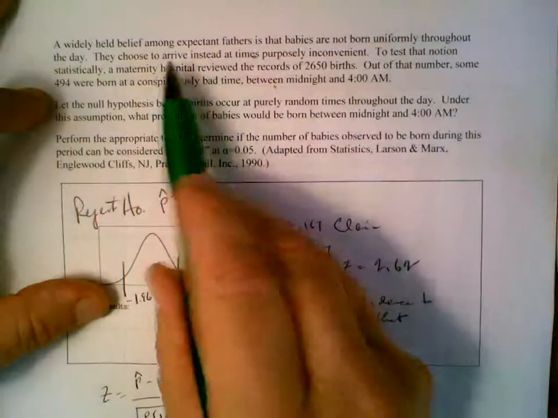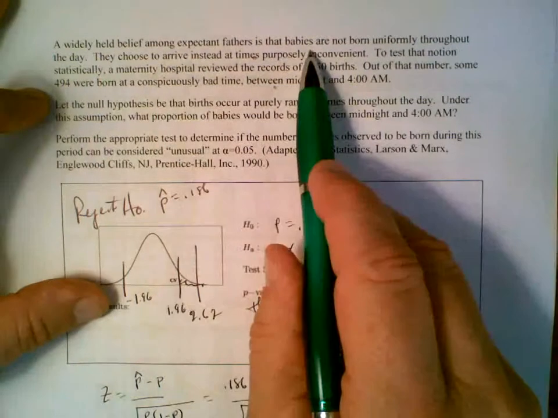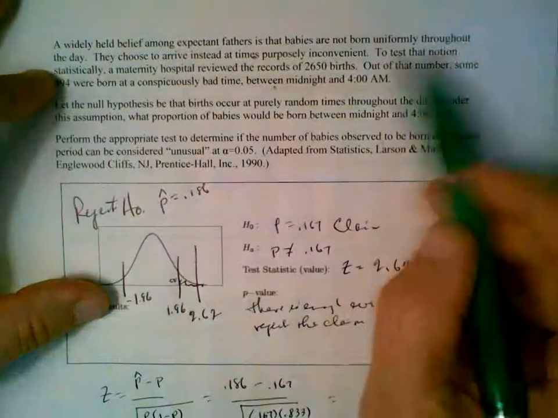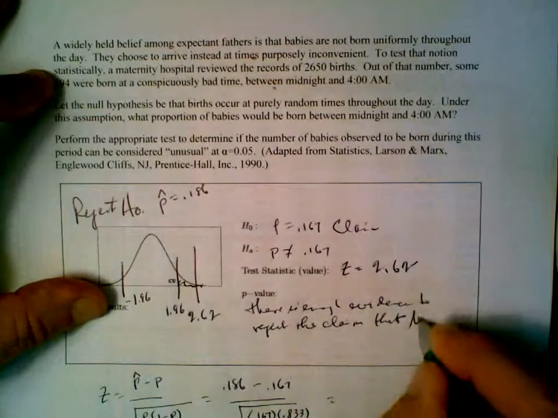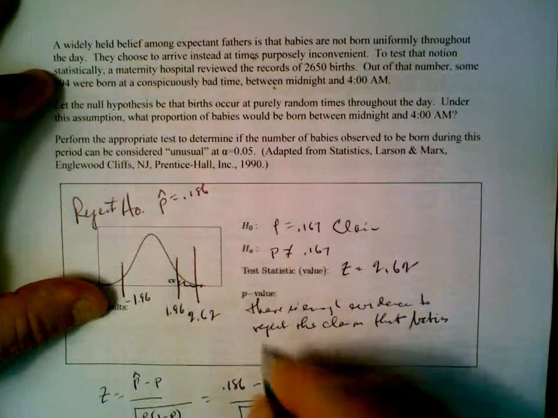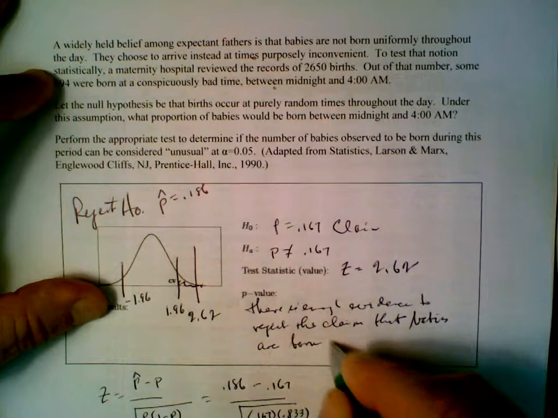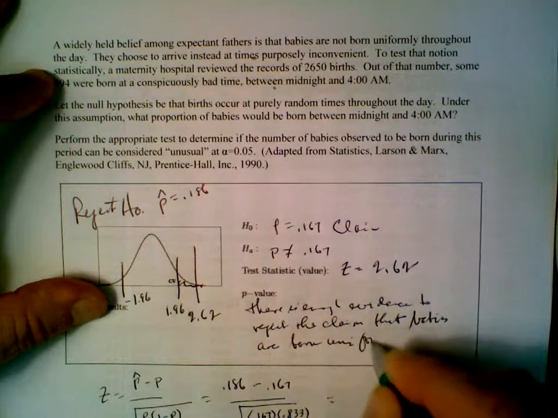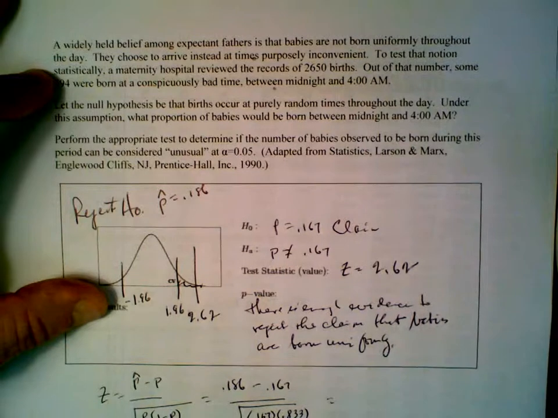Well, the claim is essentially that babies are born uniformly throughout the day. That was the claim.